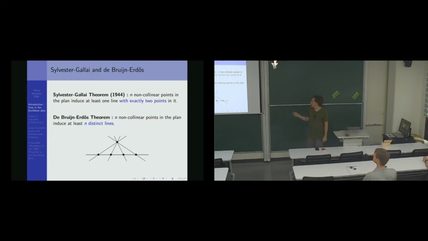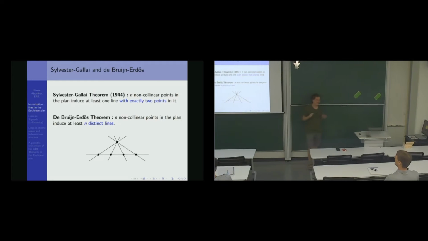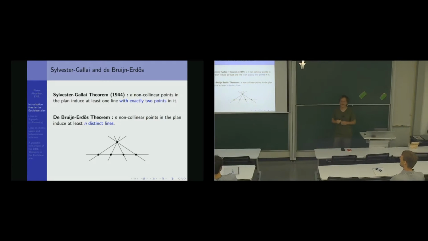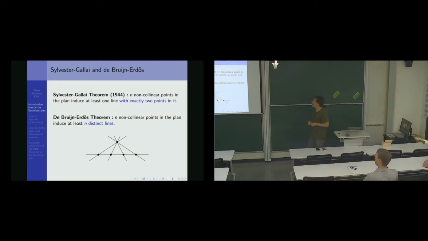And so the first theorem I want to show is the Sylvester-Gallai theorem. Sylvester-Gallai and De Bruijn-Erdős are fundamental theorems of geometry. Actually, De Bruijn-Erdős, we are going to see, is not really geometric, it's maybe more finite combinatorics and finite sets. But first, the Sylvester-Gallai. So what does it say, the Sylvester-Gallai?